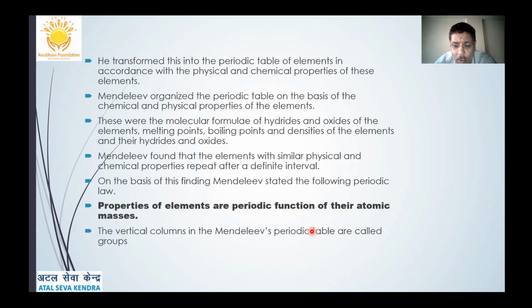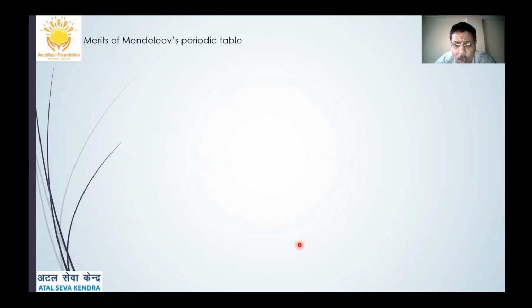The vertical columns in Mendeleev's periodic table were called groups, and the horizontal rows were called periods. Okay, this is how the classification of Mendeleev's periodic table occurred.